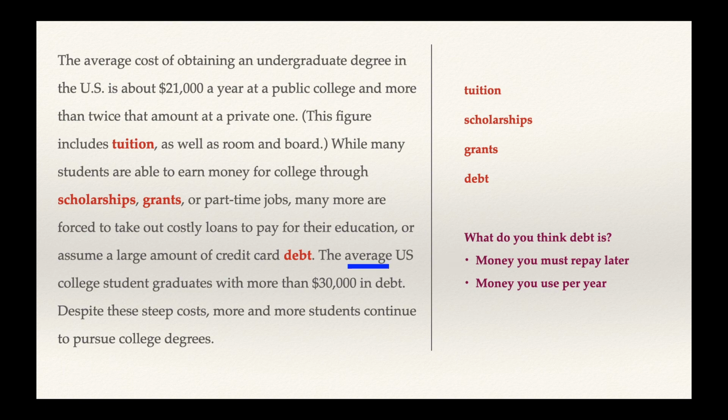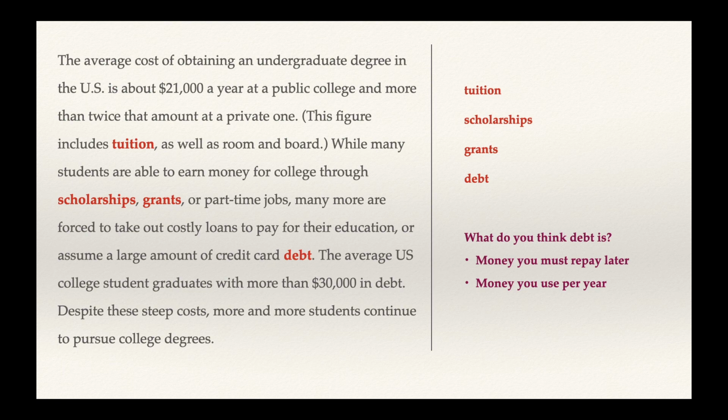You might remember the vocabulary word average. Average means typical. So here the typical US student graduates with more than $30,000 in debt. So that is a lot of money that students need to pay back after they leave college. But in the last sentence, despite these steep costs, what do you think the word steep means if it's referring to costs? Are we talking about really high costs here or really low costs? All right, so we're talking about really high costs. So steep means really high. Really high costs. More and more students continue to pursue college degrees.